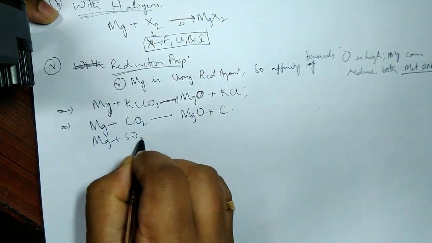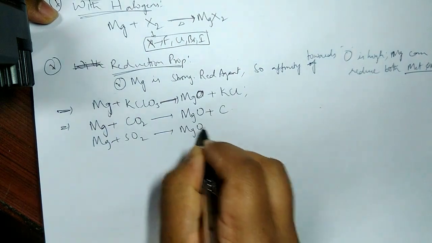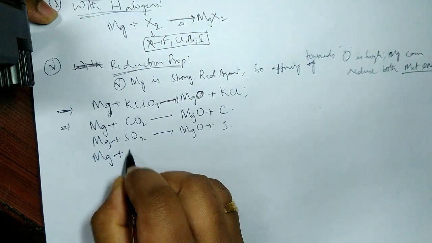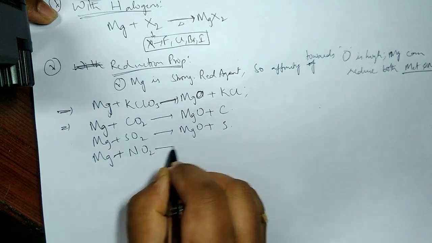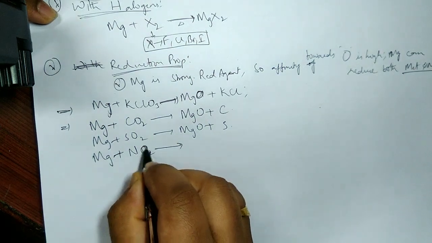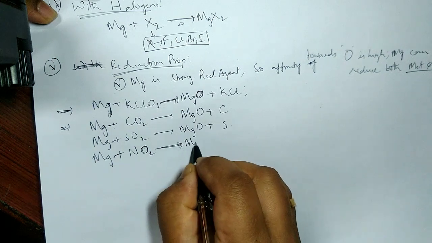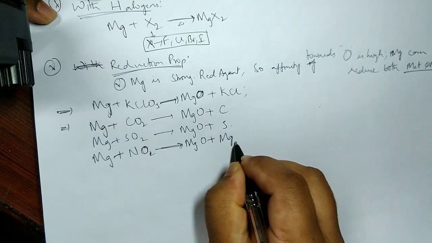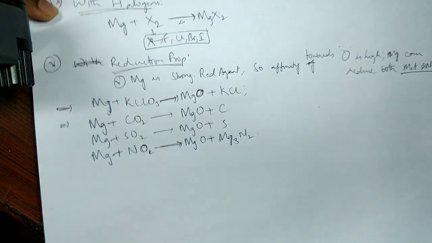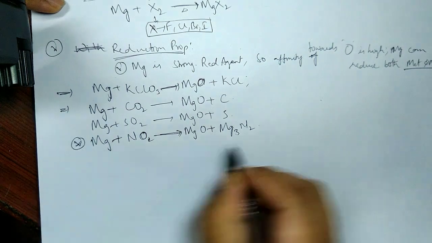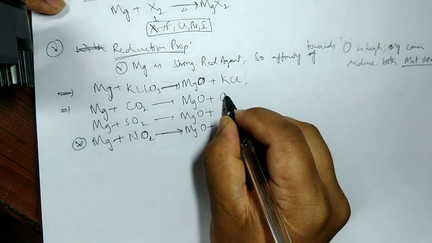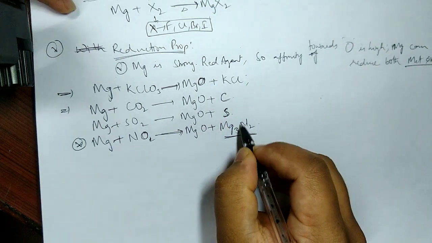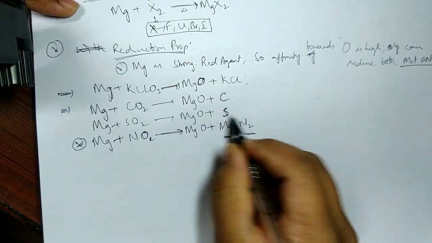Sulfur dioxide gives MgO plus sulfur. Mg plus nitrogen dioxide, not dioxide, nitrogen monoxide, forms MgO. And here is the important one: apart from nitrogen liberating, it forms Mg3N2, that is magnesium nitride. So pay attention to this reaction. In the other cases, carbon and sulfur, the elemental forms are released, but nitrogen is not released in the elemental form, it forms magnesium nitride.